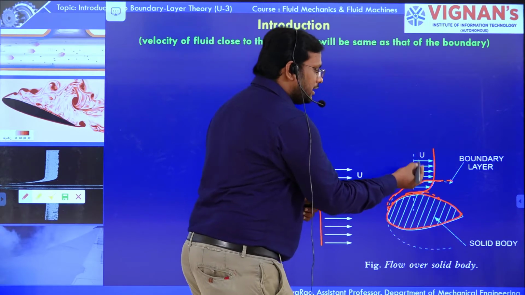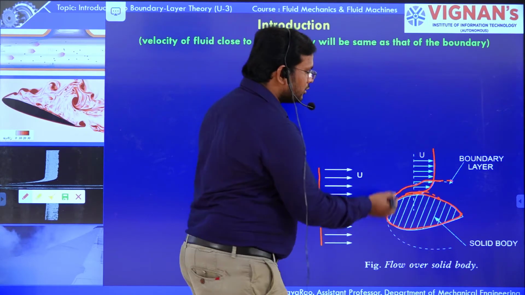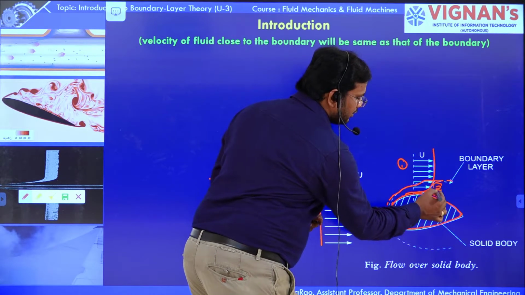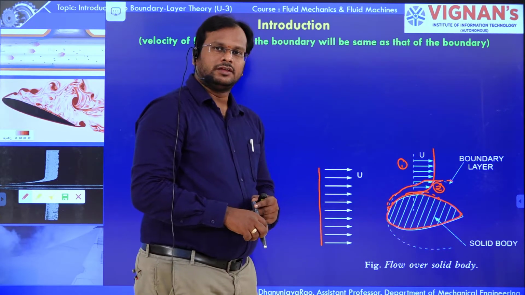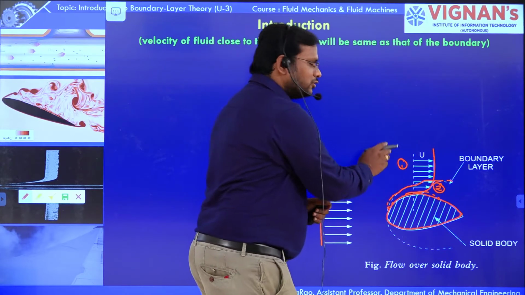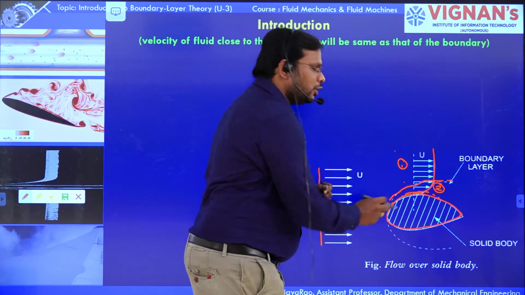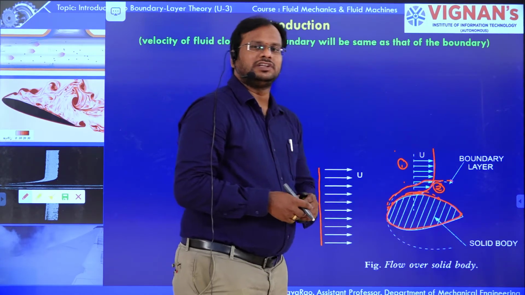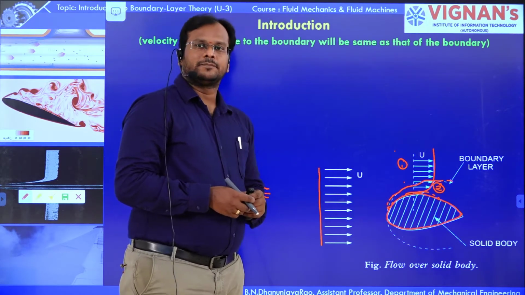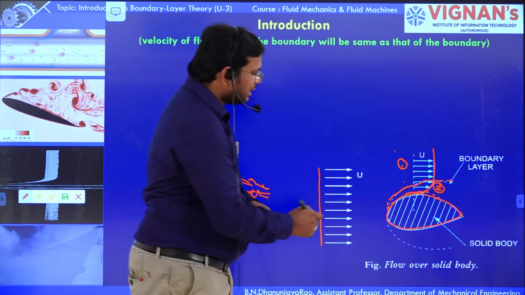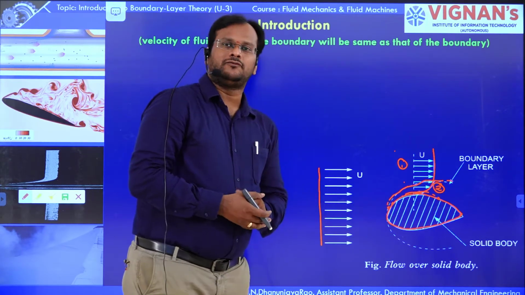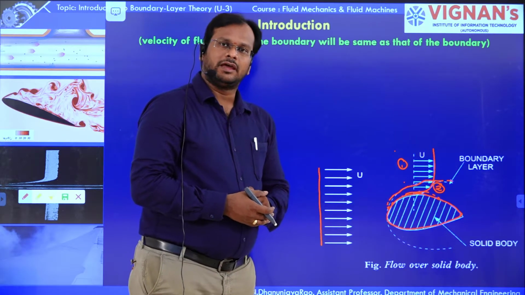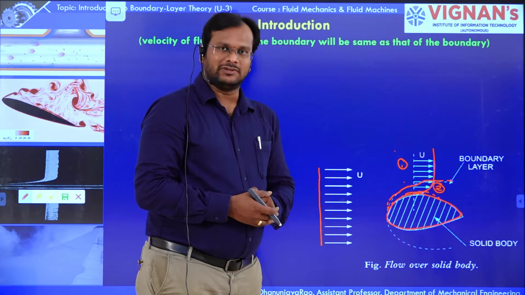Here we can observe there are two regions, region 1 and region 2. Region 1 is above the boundary layer, region 2 is below the boundary layer. In region 1, the velocity of fluid particles is the free stream velocity. In region 2, the velocity of fluid particles is going to vary from 0 to free stream velocity.